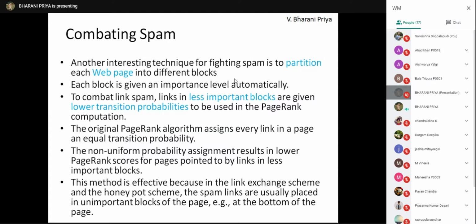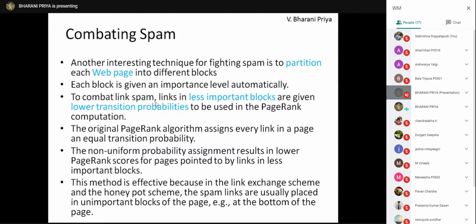You can add more terms in the body, so the body is given less importance when compared to the title, or the meta tag is given less preference over the title tag. So according to the blocks, the importance is given. So obviously the spam pages will have less ranking when compared to the other web pages based on these block techniques. I'll repeat the sentence: each block is given an importance level.